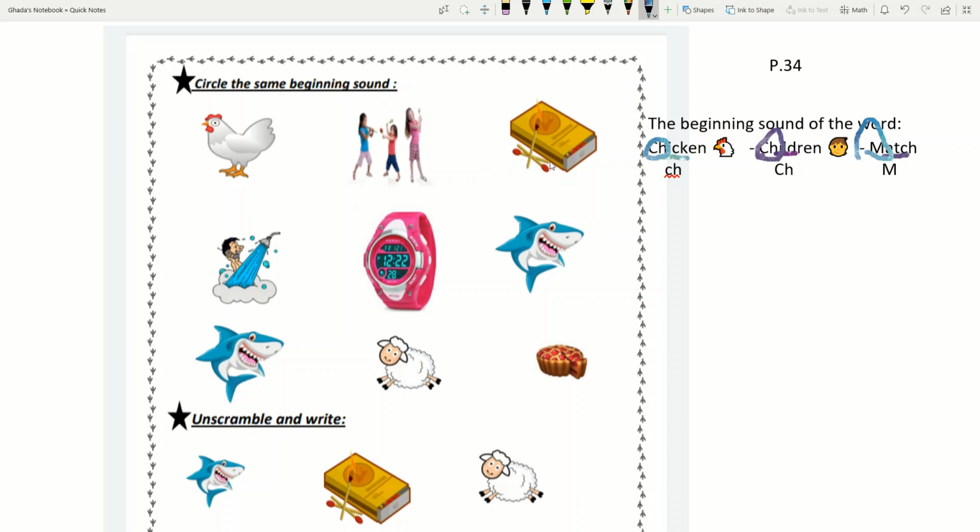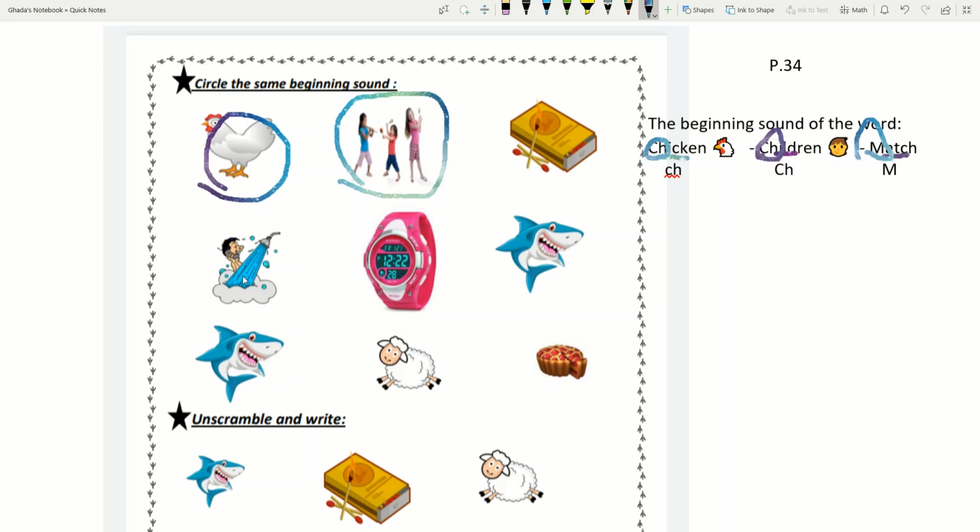Chicken, children, match. We will circle the same beginning sound, so we will circle chicken and children. Yes. Now I want you to pause the video and complete it by yourself.